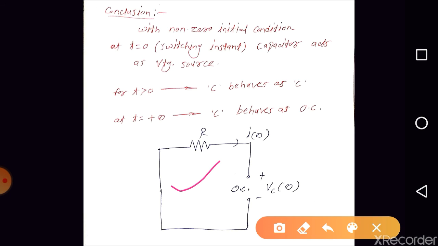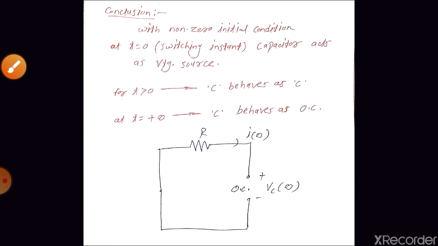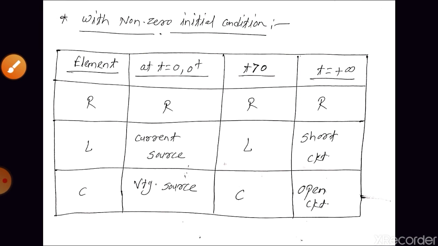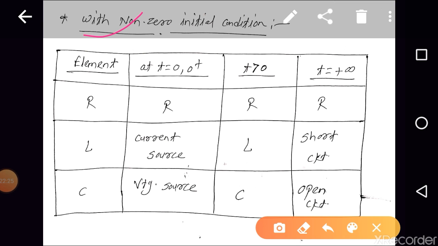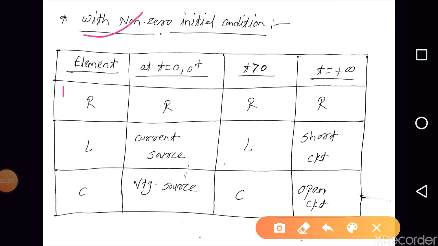So please be careful. Okay, so with non-zero initial condition at t is equal to 0, that is the switching instant, the capacitor acts as a voltage source. For t greater than 0, the capacitor behaves as a capacitor, and at t is equal to plus infinity, the capacitor behaves as an open circuit, right? So here we have the summary. Okay, so with the non-zero initial condition, these are the elements we have. This table is for non-zero initial conditions.